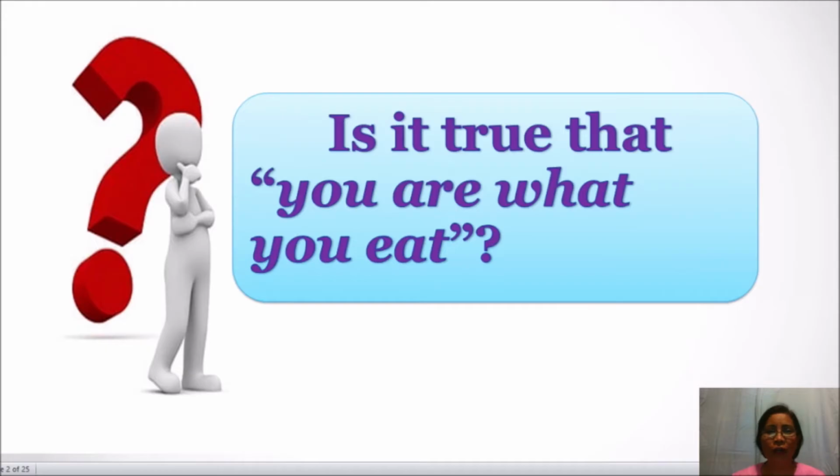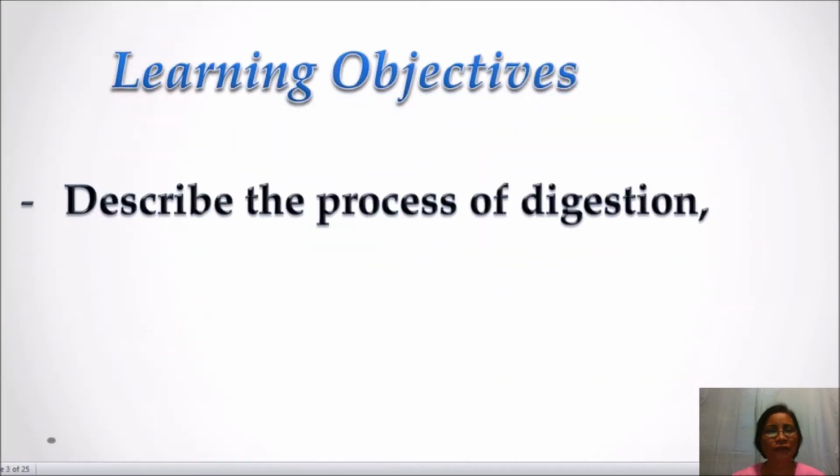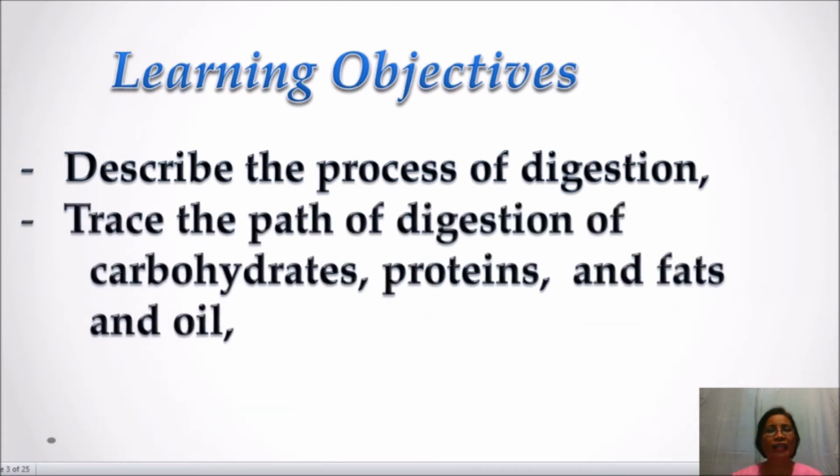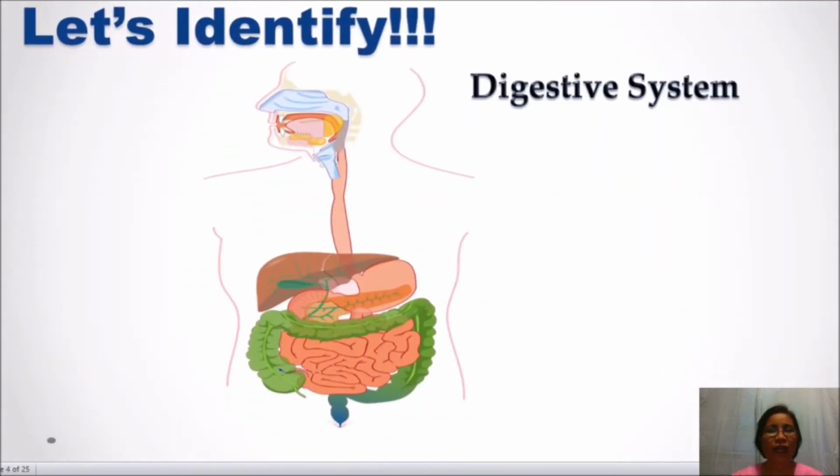And for our learning objectives, we will describe the process of digestion and trace the path of digestion of carbohydrates, proteins, and fats and oil. Before anything else, of course, I would like to find out if you still remember your lesson about the parts of the digestive system. So let's start to identify the organs of the digestive system.